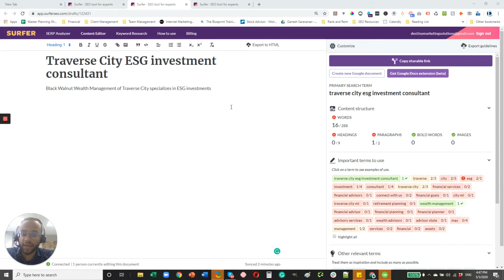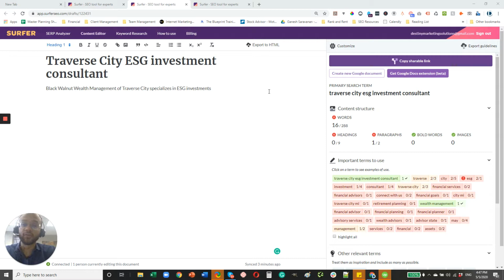The tool I'm looking at now is called Surfer SEO. And basically how we use this tool compares your website's content, and in this case, a specific page's content, to what's already ranking in Google for a specified search phrase or keyword. And basically, what it's going to do is spit out recommendations based on what is already ranking.